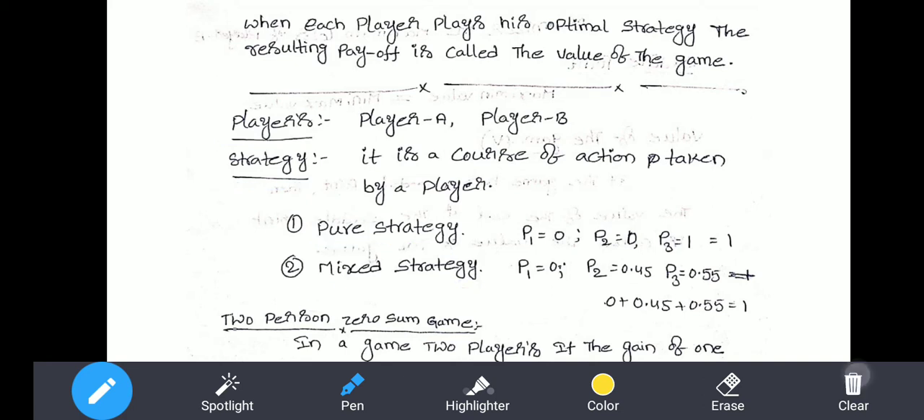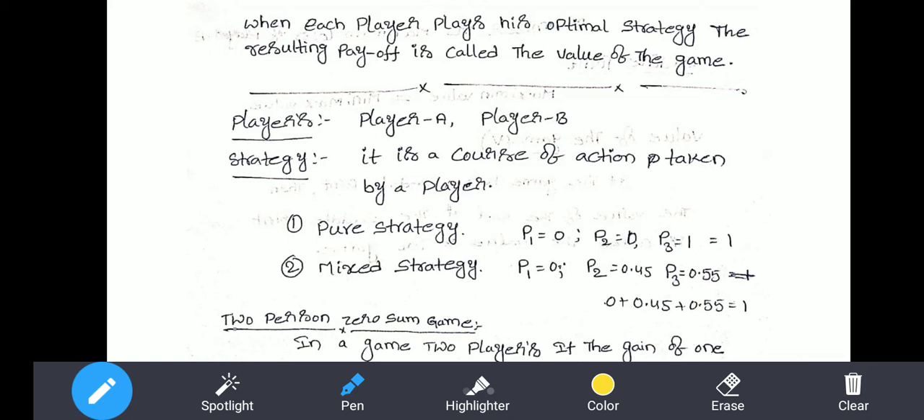As I already said, a strategy is a course of action taken by the players to maximize his gain or minimize the loss. Pure strategy indicates that the competitors will have different strategies, but in those different strategies, the player will use only one particular strategy to maximize gain or minimize loss. That comes under the pure strategy. The probability value for pure strategy is 1.